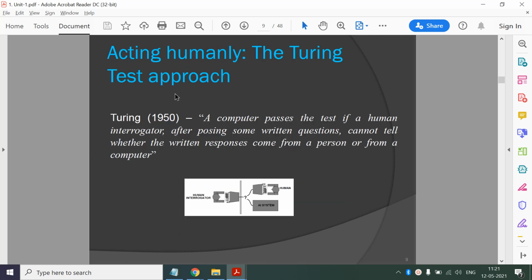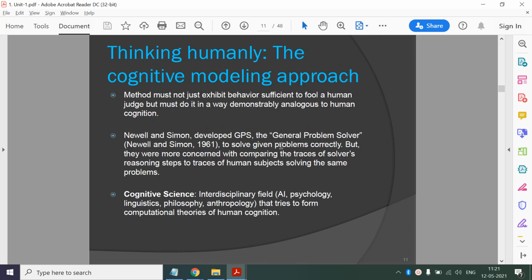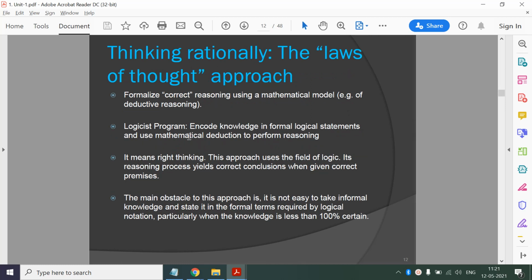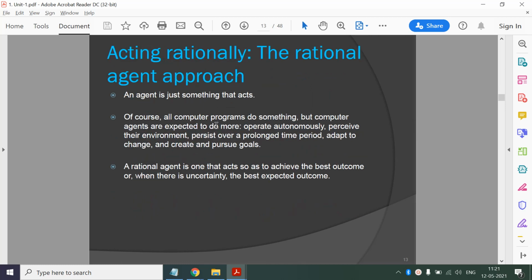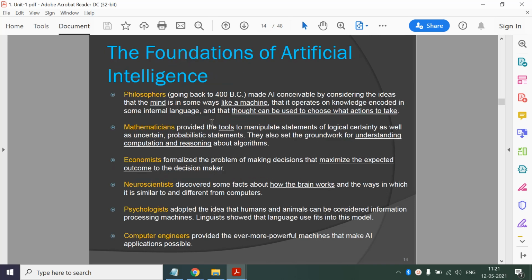Then we have seen these categories in detail. So we have studied Turing test under acting humanly. Then we talked about GPS, that is general problem solver, under thinking humanly. And then logic, how we use logic under thinking rationally, and then acting rationally. Okay, so we are focusing on this category acting rationally, where we try to build rational agents.